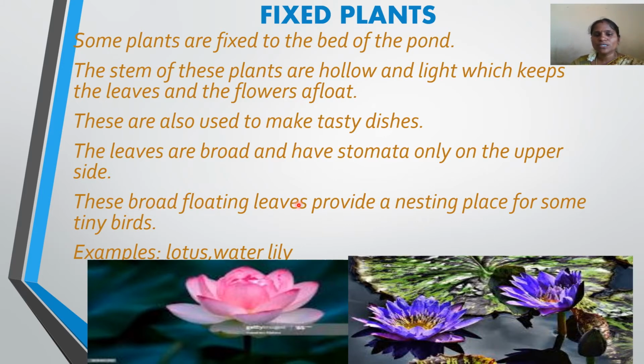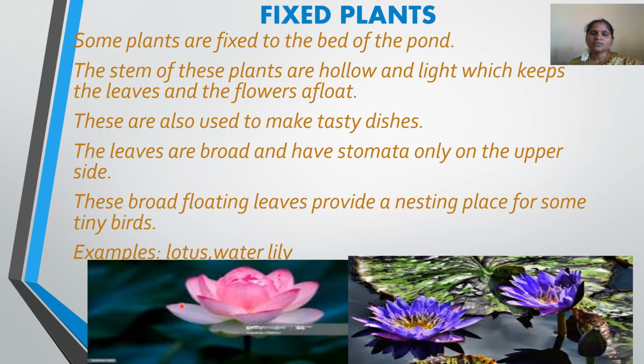These broad floating leaves provide a nesting place for some of the birds. Even some birds and insects will stay on that leaf sometimes, and some of them will stay for a long period of time. Even small birds also. What are the examples of these fixed plants?